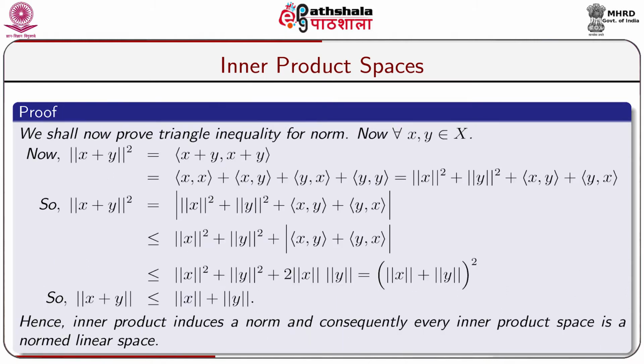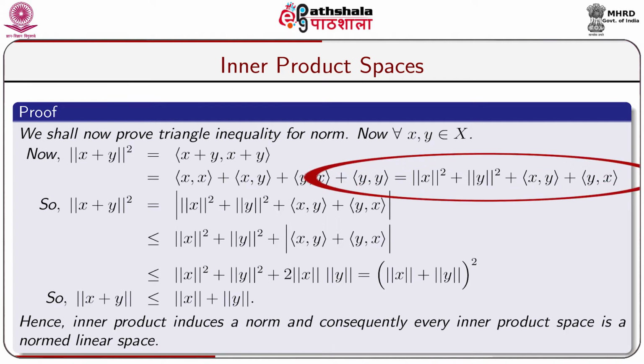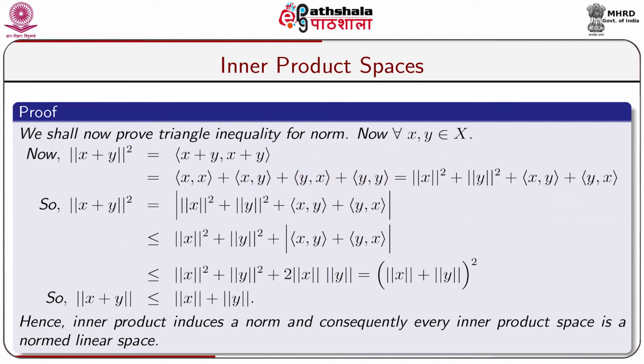We shall now prove triangle inequality for norm. Now, for all x comma y belongs to capital X, norm of x plus y whole square equals inner product x plus y comma x plus y, which is equal to inner product x comma x plus inner product x comma y plus inner product y comma x plus inner product y comma y, which is equal to norm of x square plus norm of y square plus inner product x comma y plus inner product y comma x.